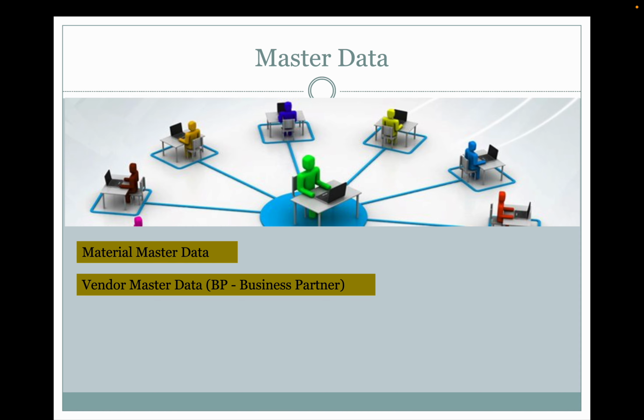Then the next master data was the purchasing info record. So what is the meaning of this purchasing info record? Suppose I am planning to buy a pen from vendor A. The price or cost for this pen is 20 rupees.